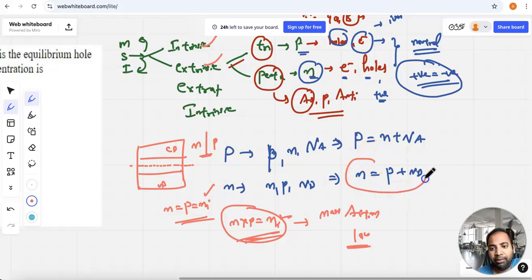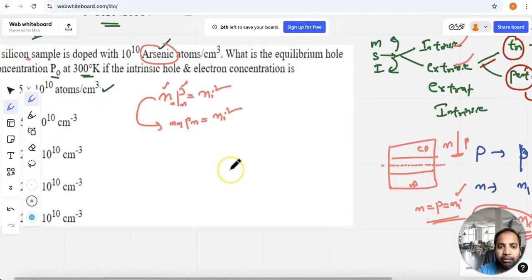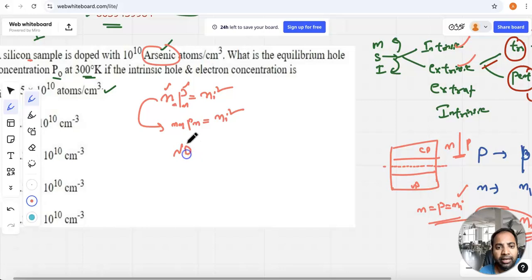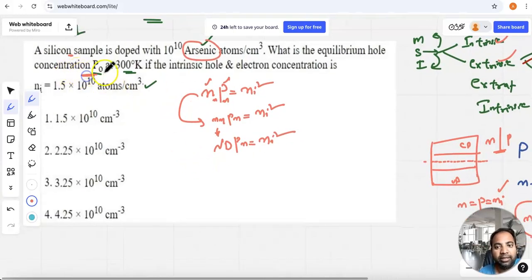If it is an n-type semiconductor, n is equal to p plus Nd, right, as per the electrically neutral concept. If I neglect the minority charge carriers in this expression, then n is approximately equal to Nd. So p is a minority charge carrier; if I neglect it, then n will be approximately equal to Nd. Now substituting Nd in place of nn, Nd into pn is equal to ni square. They are asking to find the hole concentration at equilibrium. So pn is equal to ni square divided by Nd, right?